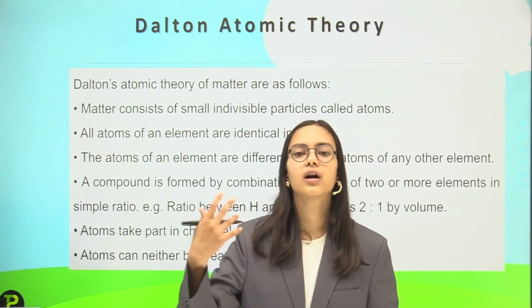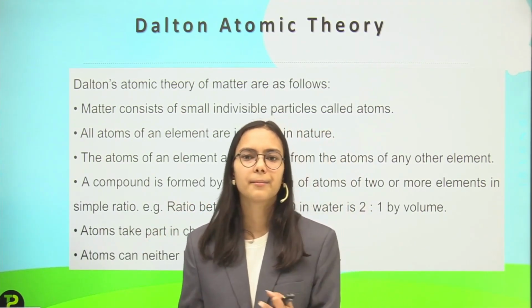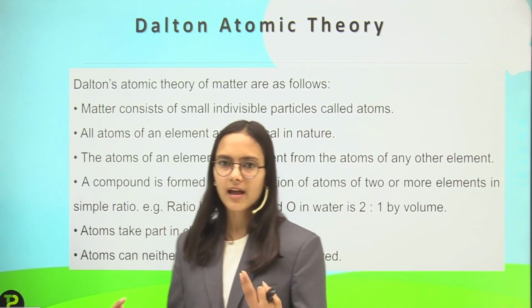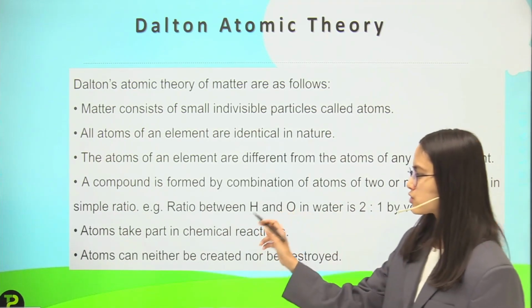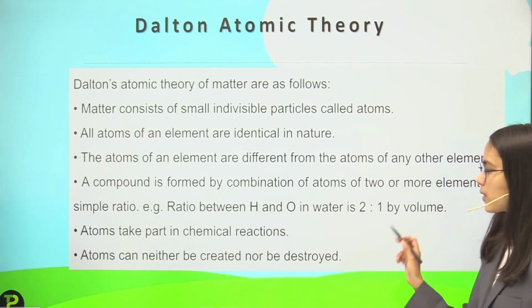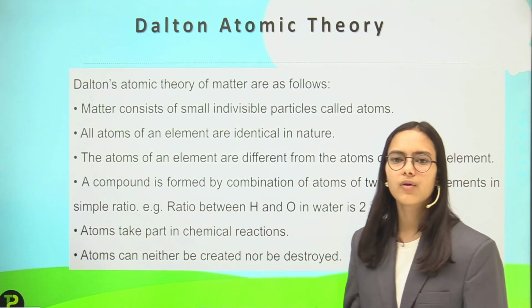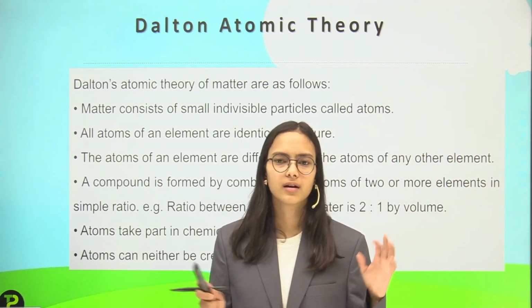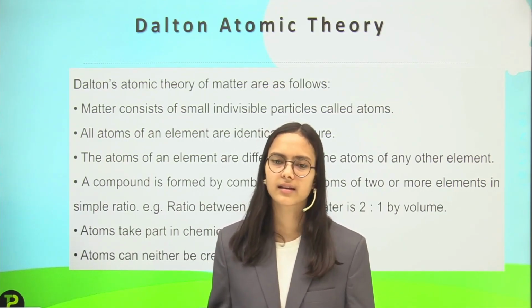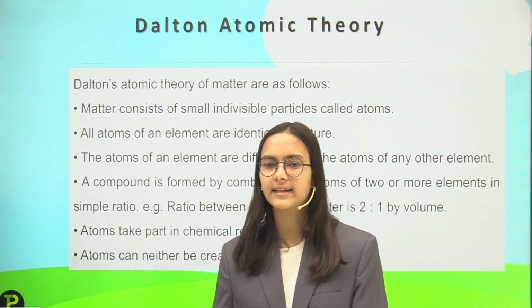Like I talk about water. Water is a compound of hydrogen and oxygen, where the hydrogen and oxygen ratio is 2:1 by volume to form water. Similarly, we see many compounds, like carbon dioxide, that is CO2.